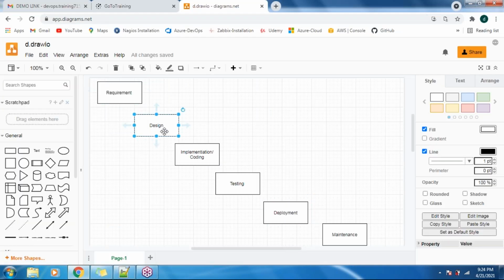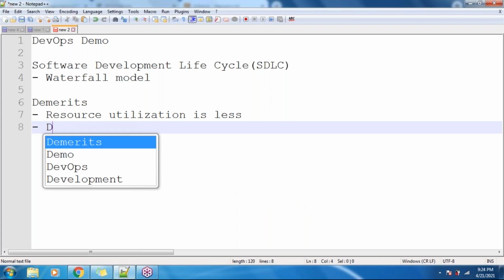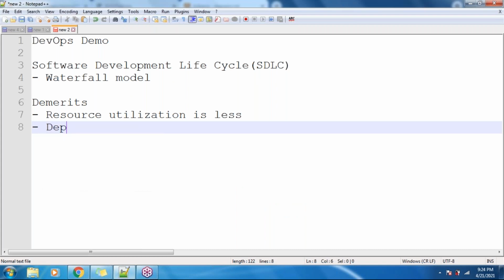And each phase, guys, what you're seeing: the requirement phase, design, implementation, testing, deployment, maintenance. Each phase is manual here. That is, the deployment we are going to do manually. It is not automated, it is manual. So the second demerit in the waterfall model is that deployment is manual.